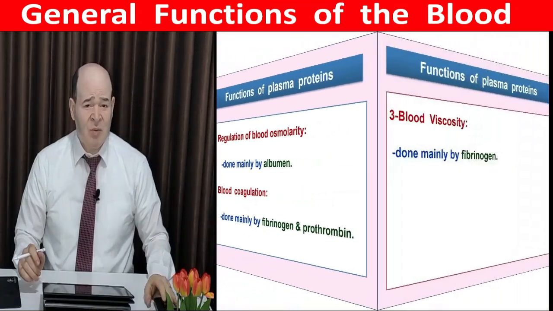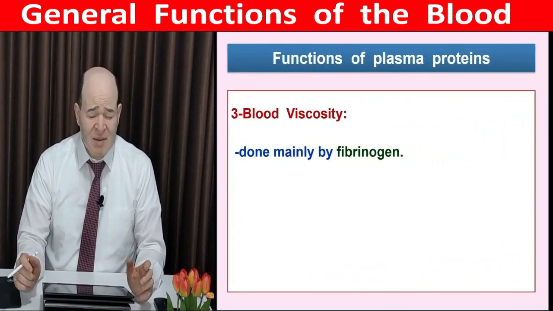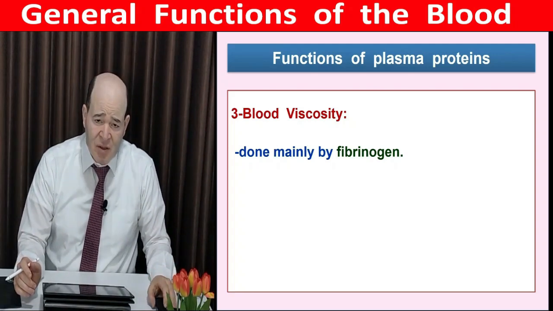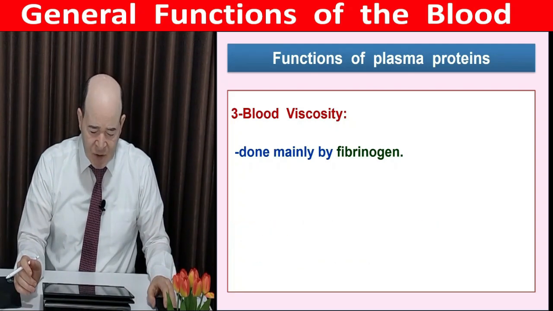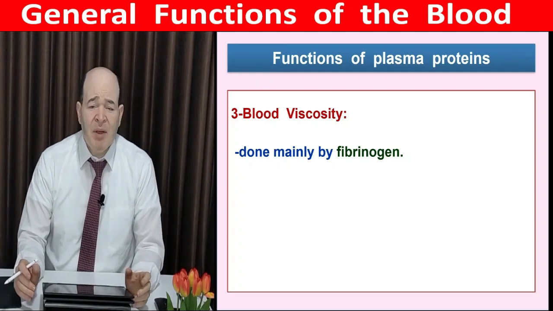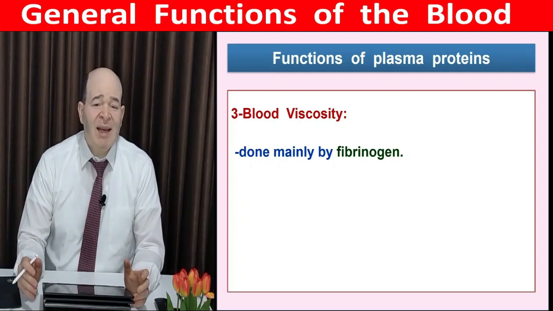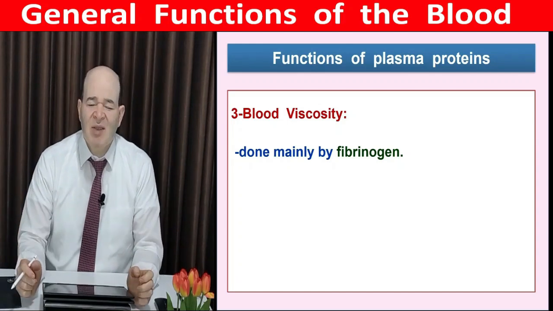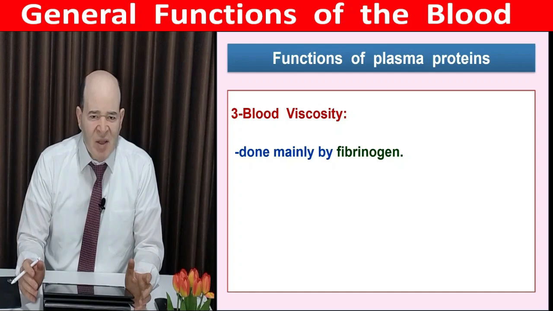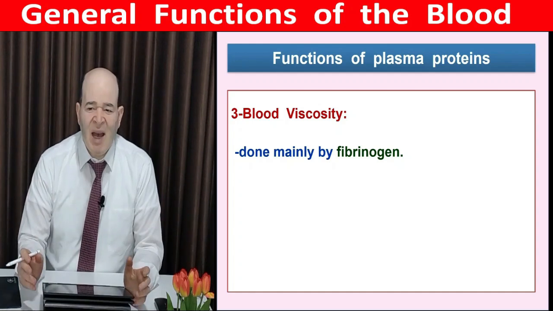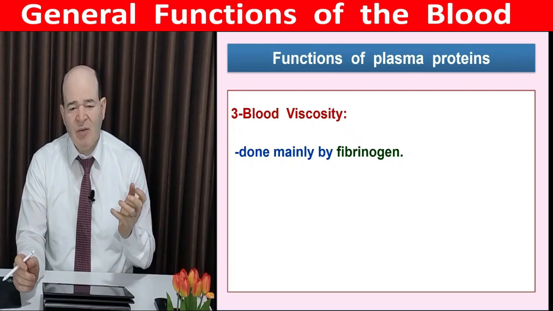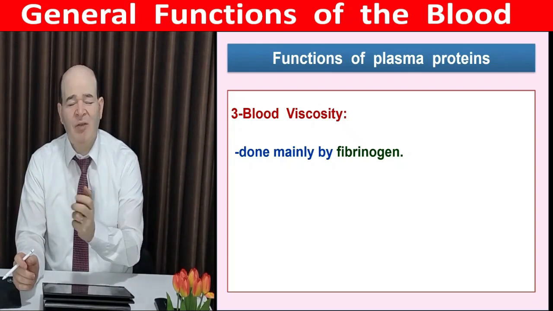The second function is blood coagulation, and we will discuss it later in detail. The main players of blood coagulation are prothrombin and fibrinogen. The third function is blood viscosity. In the cardiovascular system, blood pressure depends on the volume of blood and the resistance to blood inside the vessels. The resistance depends on many factors. Of these factors, viscosity plays an important role. So blood viscosity is a determinant of resistance, which is a determinant of blood pressure.